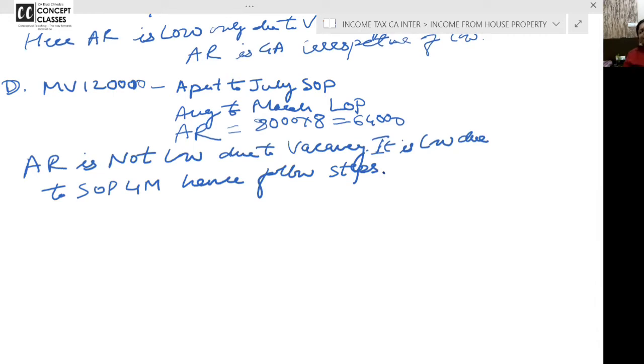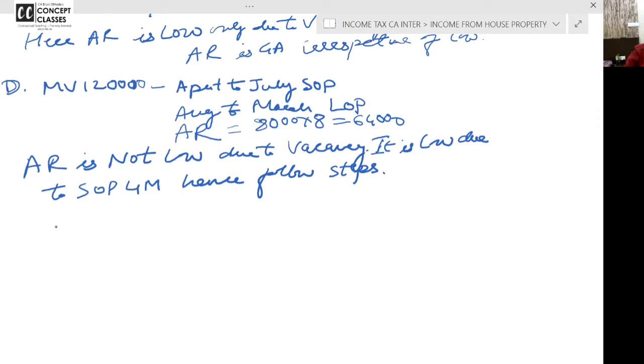If you do it in 24 hours, I'm telling you, it is scientifically proved that the explanation is still going on in your mind. So if it is done, then you will learn it by tomorrow. So revise the classwork again at home. Actual rent is not low, 64,000, due to vacancy. It is low because for 4 months, 32,000 rent you have not received because you yourself occupied it. Followed or not? Then follow the steps.